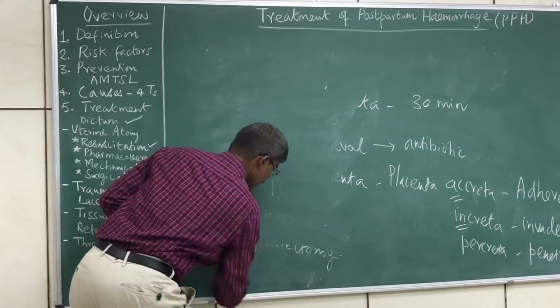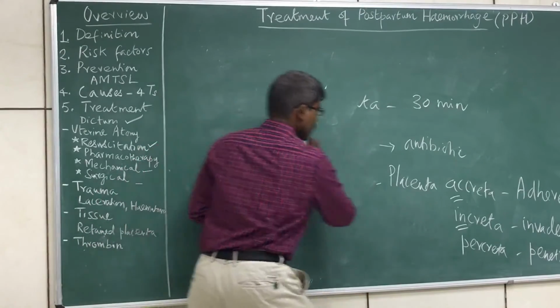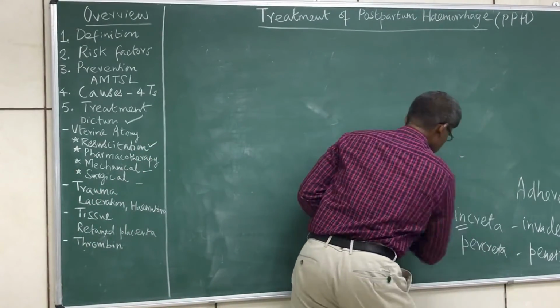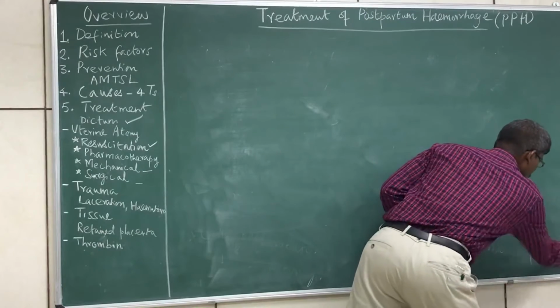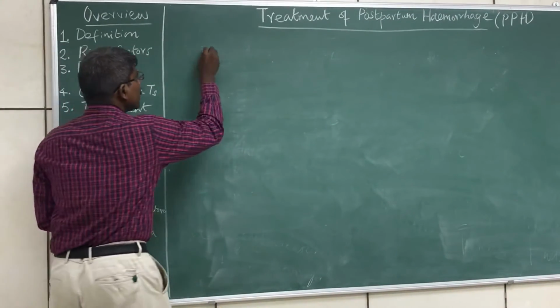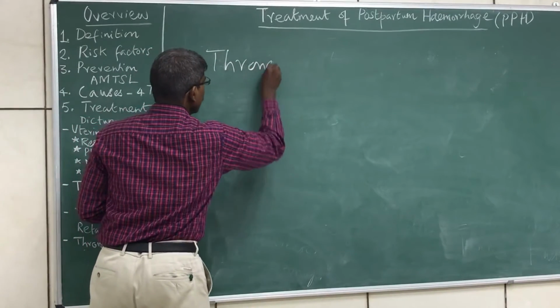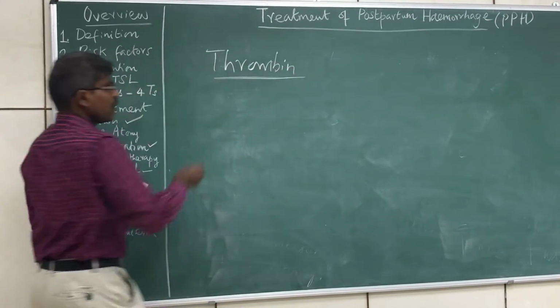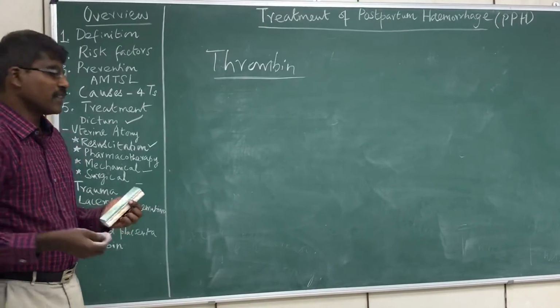Now the last T is what is called thrombin. This is the least common cause as far as postpartum hemorrhage goes. The patient can have coagulopathies.